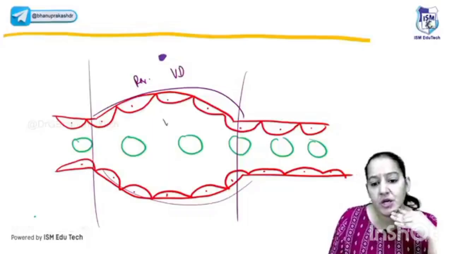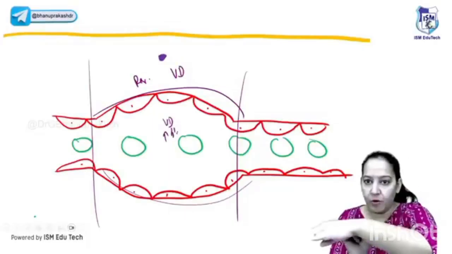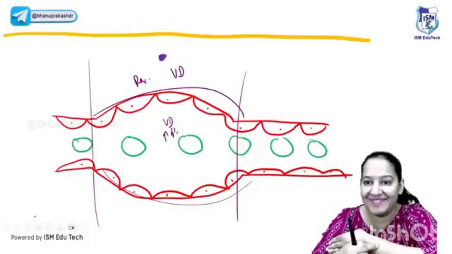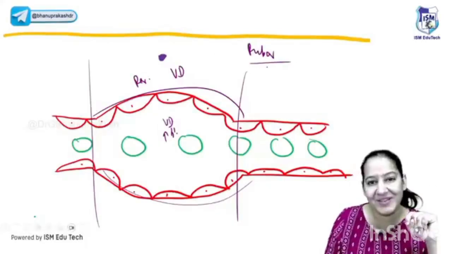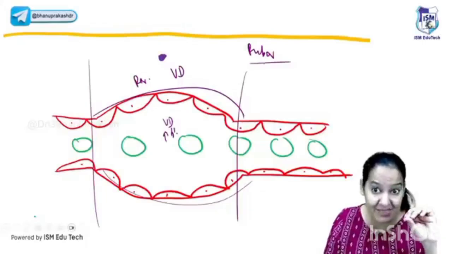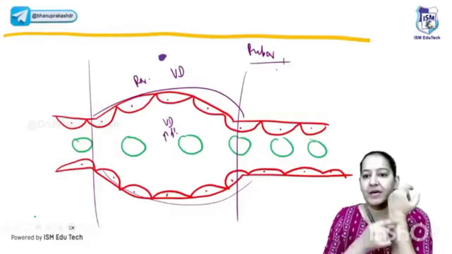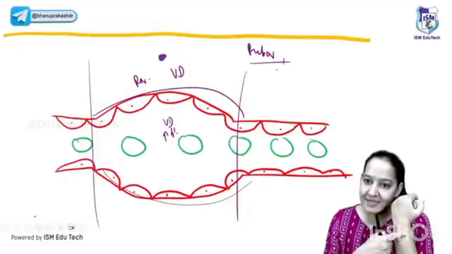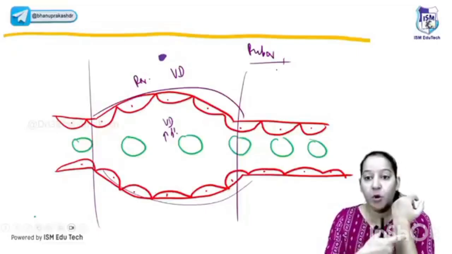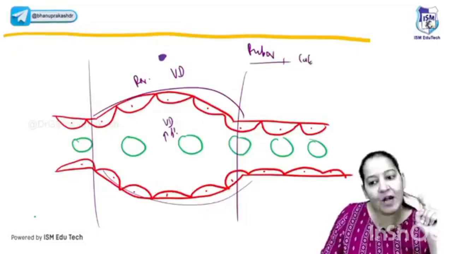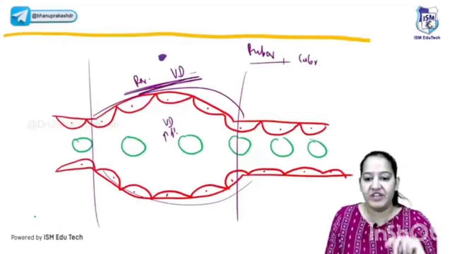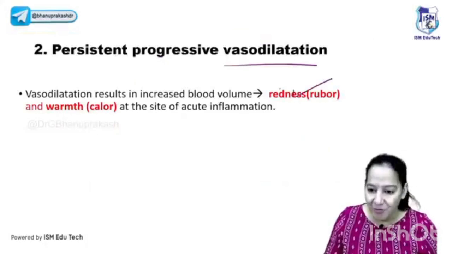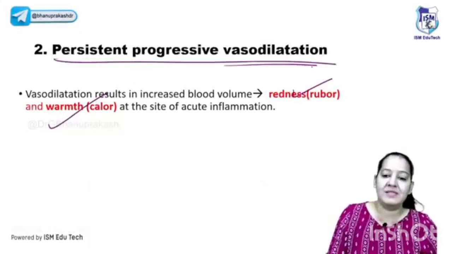What do you mean by vasodilatation? You will say, ma'am, vasodilatation means more blood. So this portion has more blood. If I see from above, this portion looks red to me. Obviously, so it is explaining the rubor. I told you the 5 cardinal signs. Now one is explained. If I ask you what's the reason for rubor, you can answer: ma'am, it is the second step, that is persistent vasodilatation leading to rubor. And if I touch this portion as compared to the surrounding temperature, it's more hot because it is having more blood, more warm as compared to the surrounding area. So rubor and calor can be explained because of this. So step number 2, persistent vasodilatation, is explaining the 2 features rubor and calor. Say yes.